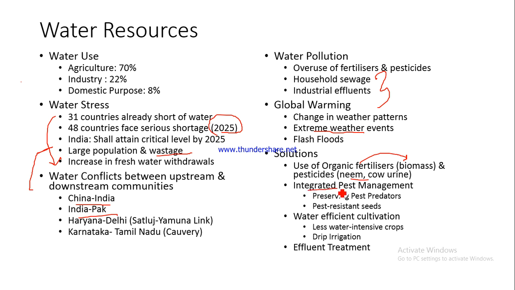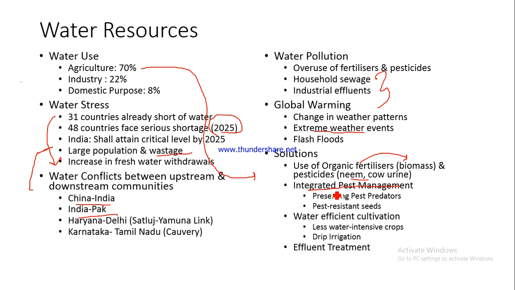Then we can go for integrated pest management. Why? See, basically 70% of the water is consumed by agriculture, right? And if while cultivating our crop we use a lot of fertilizers and pesticides, what will happen? Ultimately the water table would be polluted. Even if there is rainfall, the rainfall would also carry away the extra fertilizer or the chemical, and then that particular chemical which is getting carried away by the rainwater will again pollute some other water resources also.